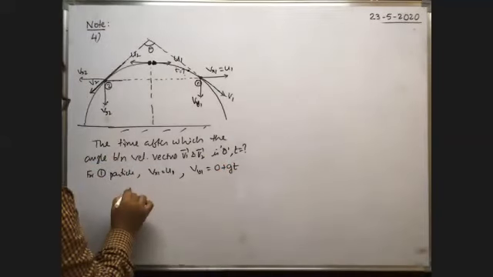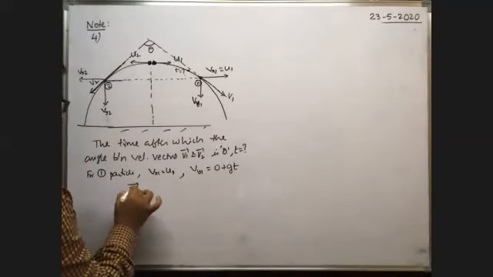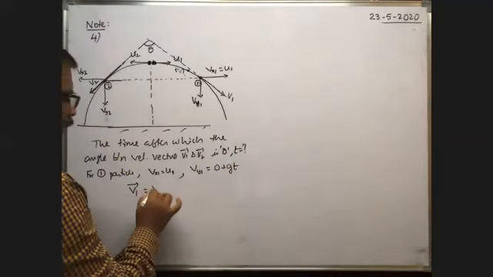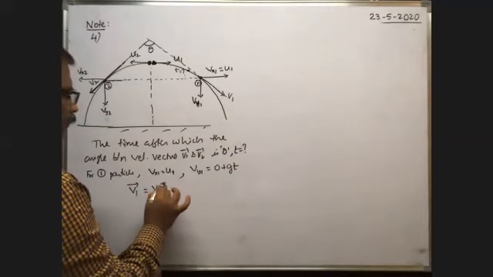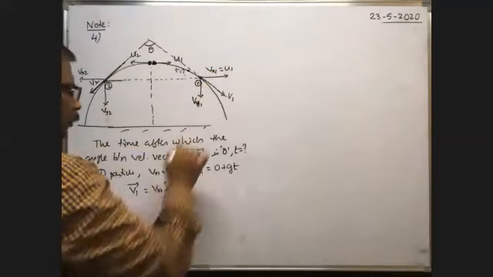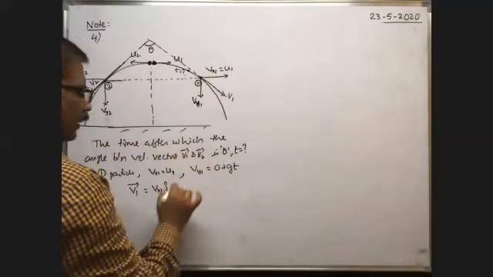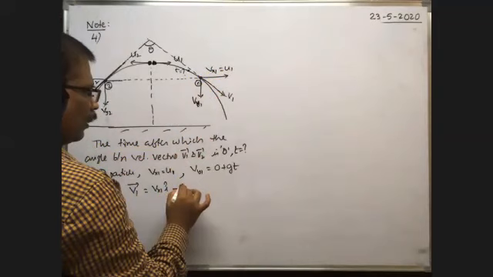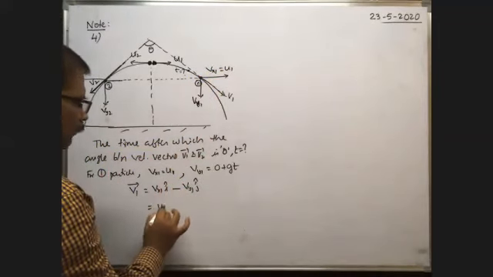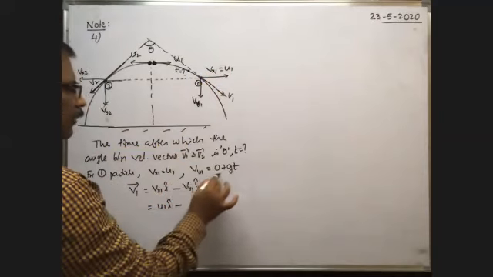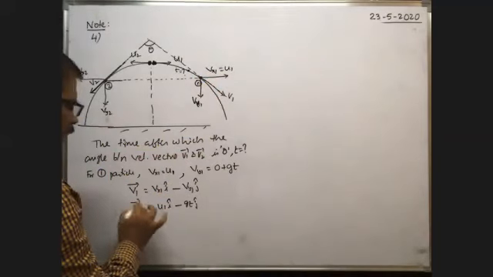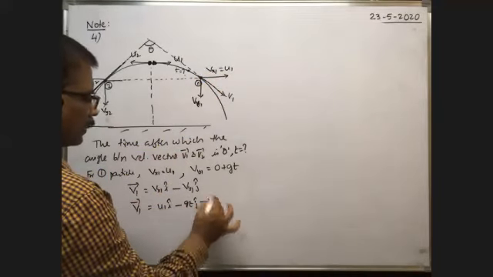Therefore, the velocity of the first particle after t seconds, in vector form, we have to write the x component of velocity of the first particle into i cap. The x component of velocity is along the positive direction, that's why into i cap, plus the y component of velocity along negative, that's why minus vy1 into j cap. Therefore, vx1 means u1 into i cap minus vy1 means gt into j cap. It is the velocity of the first particle after t seconds.